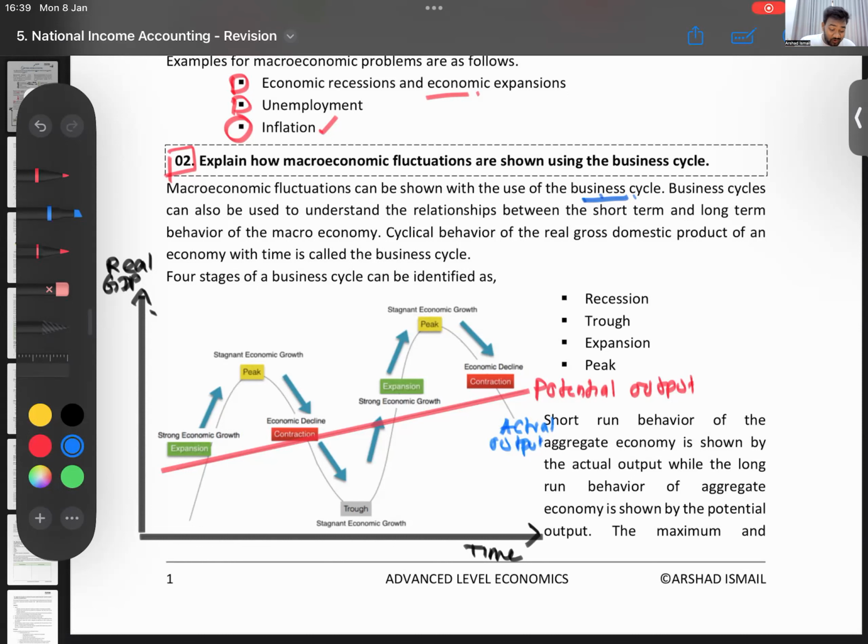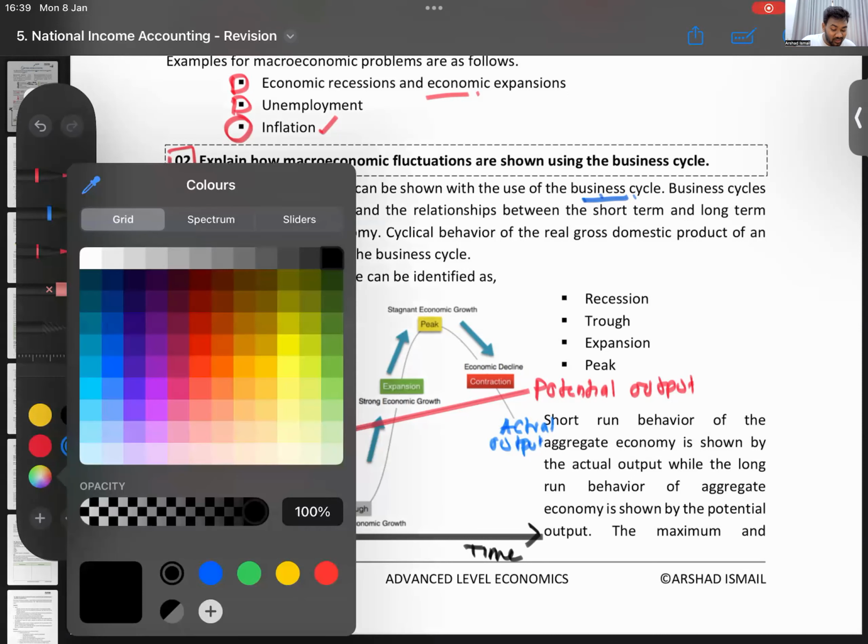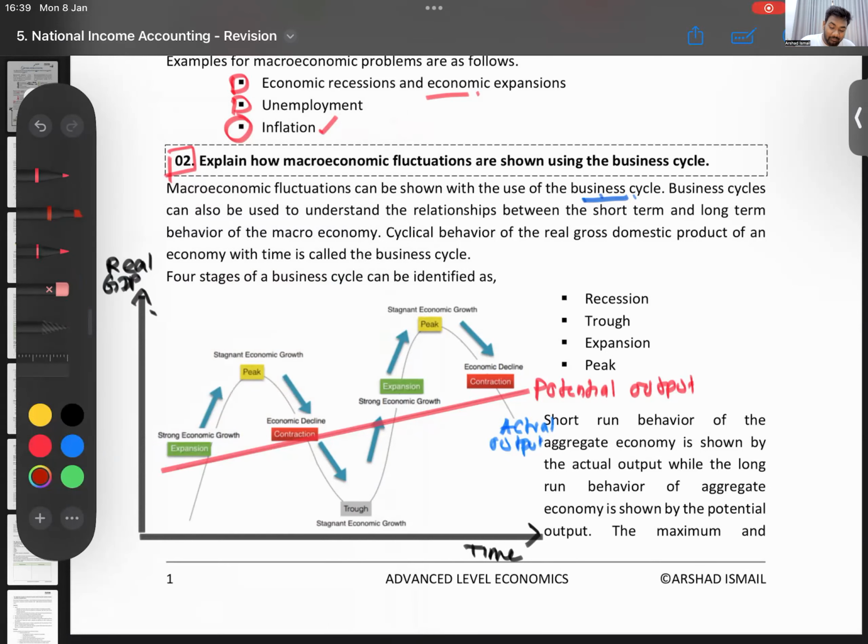If your actual output is higher than the potential output, what do we call that output gap? When the actual output is higher than the potential output, we call this a positive output gap. Apart from positive output gap, we can also call this an inflationary output gap.